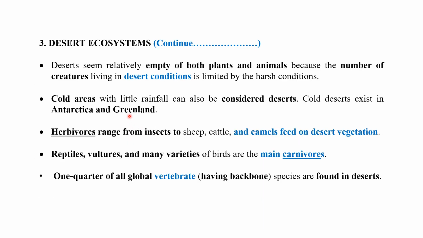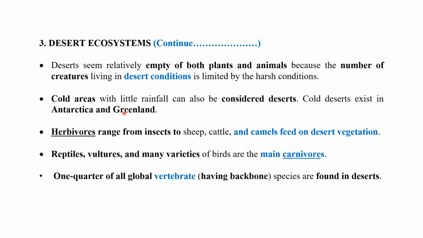Deserts seem relatively empty of both plants and animals. Normally in a desert area, plants and animals are not abundant because the number of creatures living in desert conditions is limited by the harsh conditions. Cold areas with little rainfall can also be considered deserts.